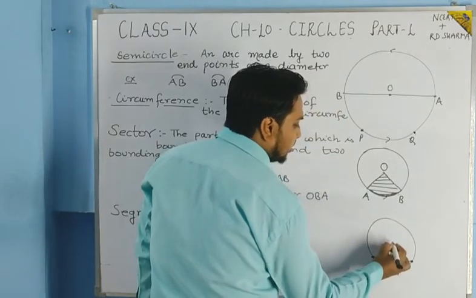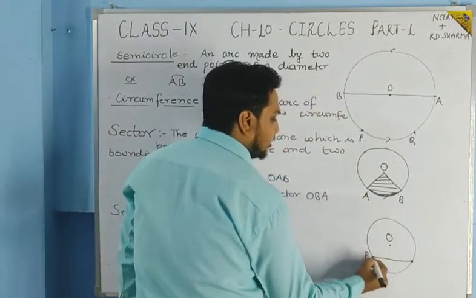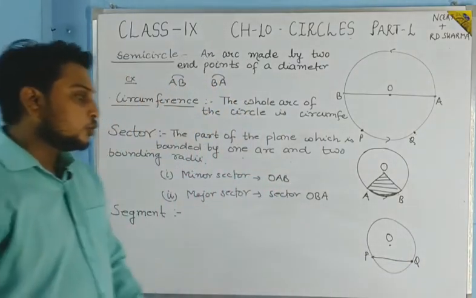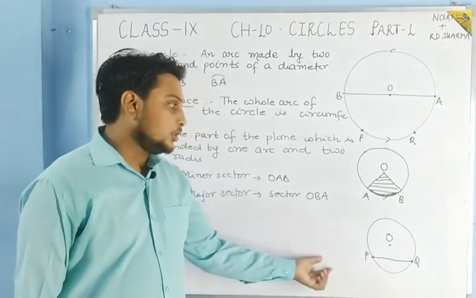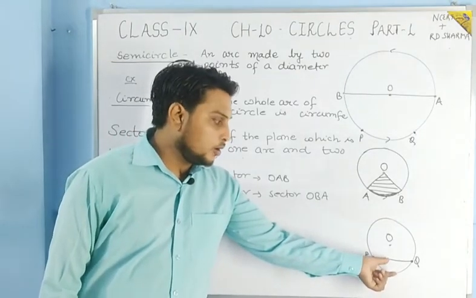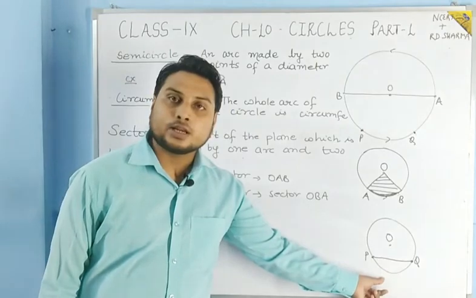Suppose this is the center O and these are the points P and Q. So you can see the part of the plane which is bounded by one chord and one arc of the circle.